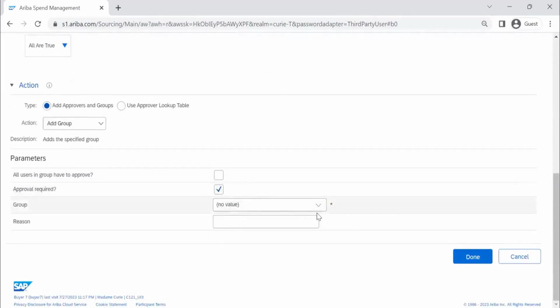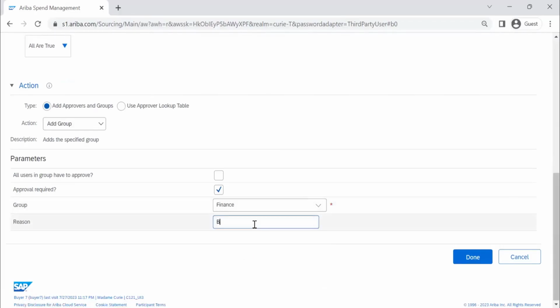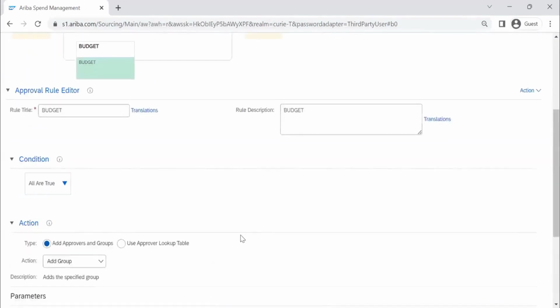Here it will add a group. Which group will it add? Anything from finance, budget team approval. So here you can decide whether all users in the group have to approve. What will happen if you say yes? Suppose this finance team has 10 approvers, then all the people have to approve. If you are creating a group and you want all these people to approve, you can use this option. Otherwise, if you're not selecting it, any one person from that group approves, then others do not need to take an action.